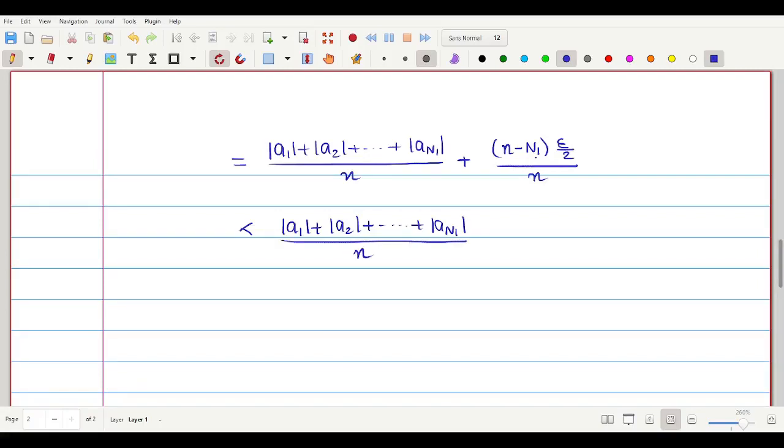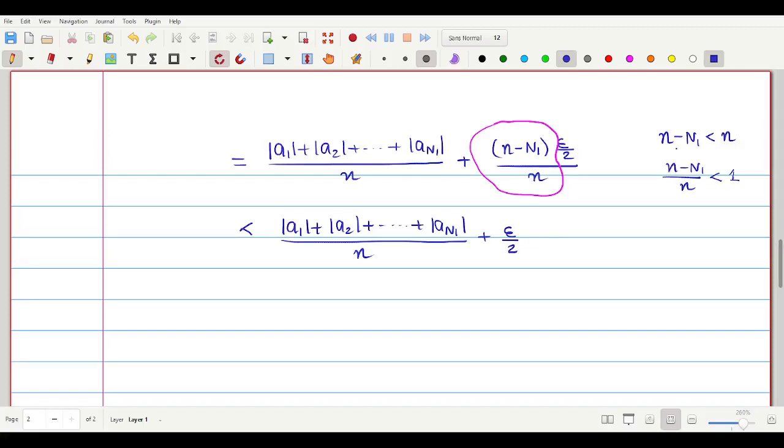பாருங்களேன், இது n minus n1 which is always smaller than n, கரெக்டா? அப்போ n minus n1 divided by n which is always less than 1, கரெக்டா? அப்போ இந்த டேர்ம் மட்டும் நான் என்ன பண்ணிட்டேன் அப்படின்னா less than 1 னு போட்டுக்கலாம். So I can write this is plus 1 times epsilon by 2. இந்த இடத்துல less than போட்டேன், அதனால I can write this is less than epsilon by 2.